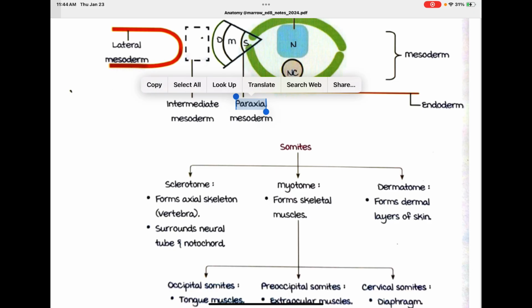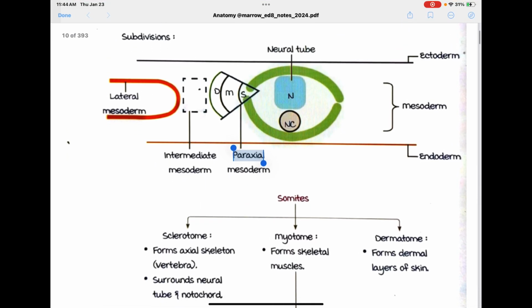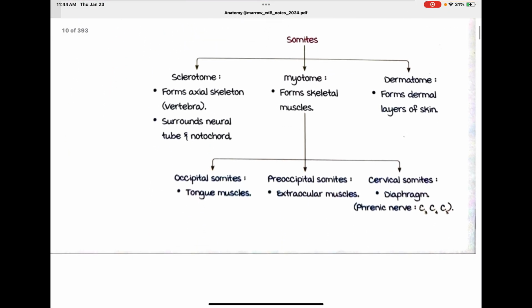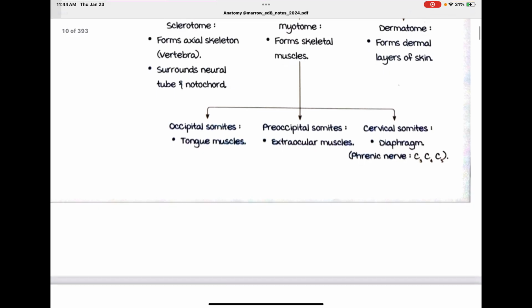Myotome forms skeletal muscles, and dermatome forms the dermal layer of skin.